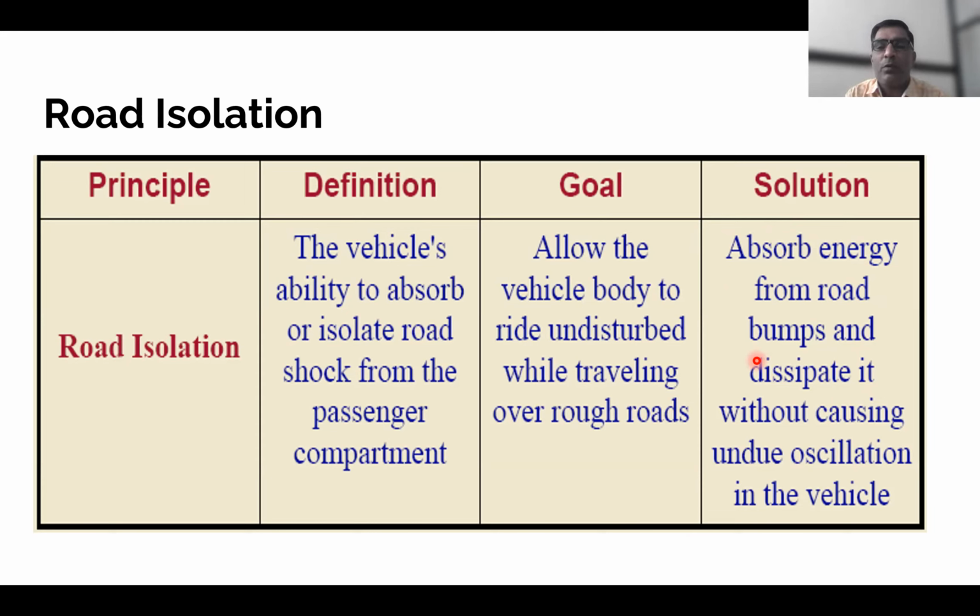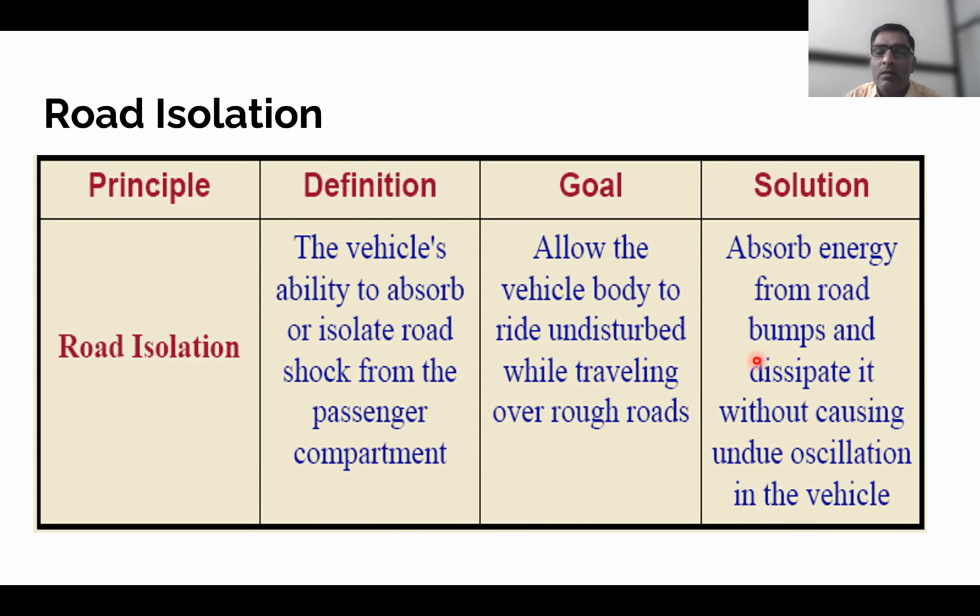Again, because of that absorption of shock, there will be vibration in the spring. How to damp down those vibrations? Just by providing the damper. That will dissipate the heat, or dissipate it without causing undue oscillation in the vehicle. So this is one characteristic.